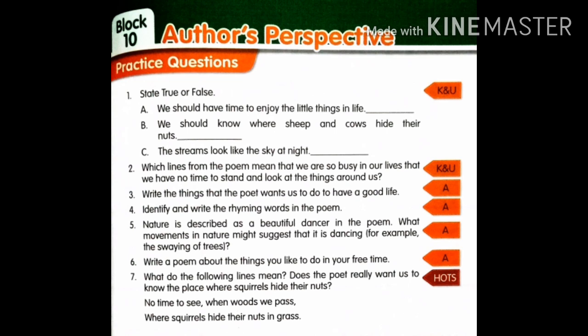Now coming to eighth one, which character did you like the most in the three stories you read: The Lion and the Mouse, The Hare and the Tortoise and The Race? And you want to give a reason for your choice. You want to choose one and you want to give a reason why you liked that one. So basing on this, you want to complete your classwork and send it to WhatsApp.